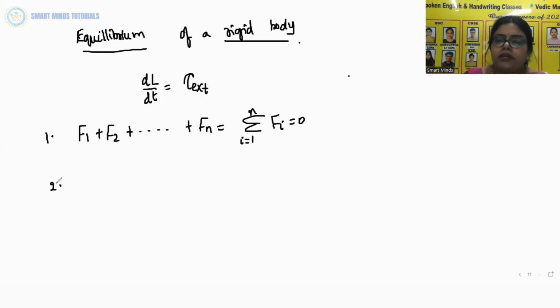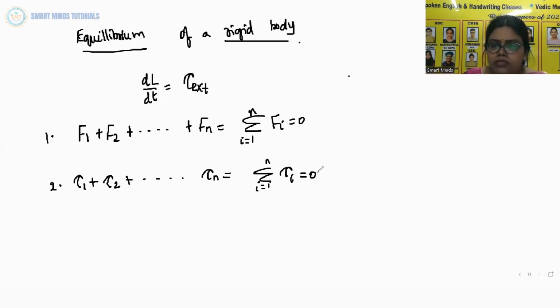And the second point is the total torque, that is the vector sum of the torques on the rigid body, is 0. So, how can we represent it? Tau 1 plus tau 2 plus so on up to tau n, that is sigma i is equal to 1 to n, tau i is equal to 0.